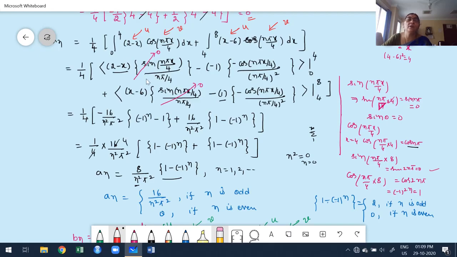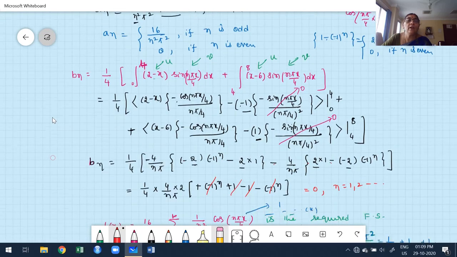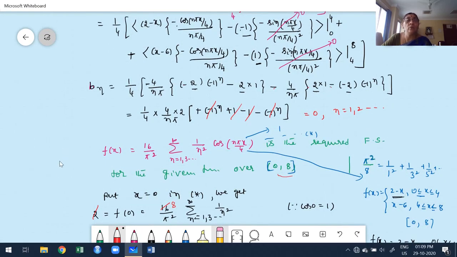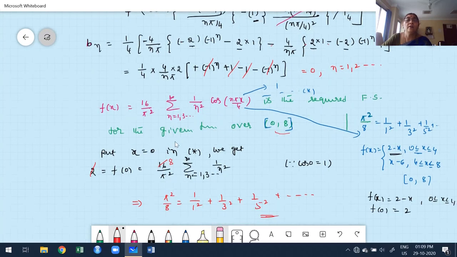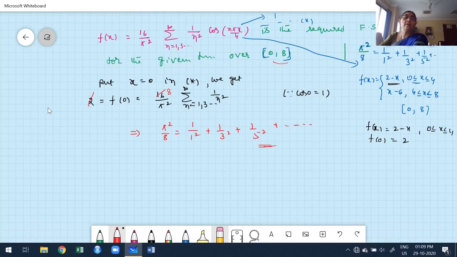No need to do any further simplification; I eliminate it. I only apply the upper and lower limits for those terms having the cosine function, in both an and bn. After substituting and simplifying, bn is 0, but in an we only get the odd values. Then I take only the odd values in the summation. Just choose x is 0, and automatically we get the required result of the given deduce part. It's a way to solve.